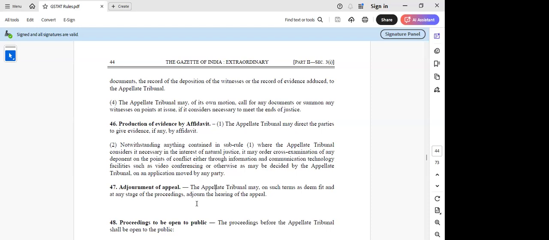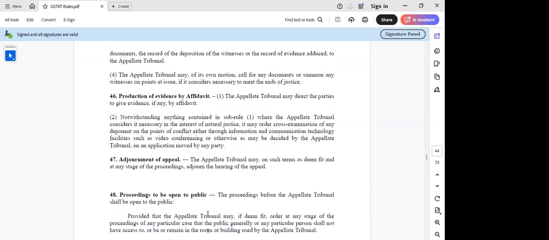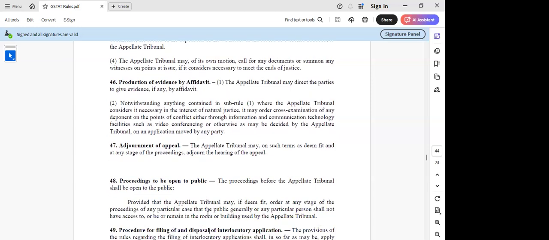Okay, yeah. Then adjournment, I think the section is saying only 3 times they can adjourn the appeal. Correct. Then proceedings to be open to the public: at any stage the tribunal may direct that the public generally or any particular person shall not have access to or remain in the room or building. So they have the discretion. Generally, anybody can sit and listen to the case.